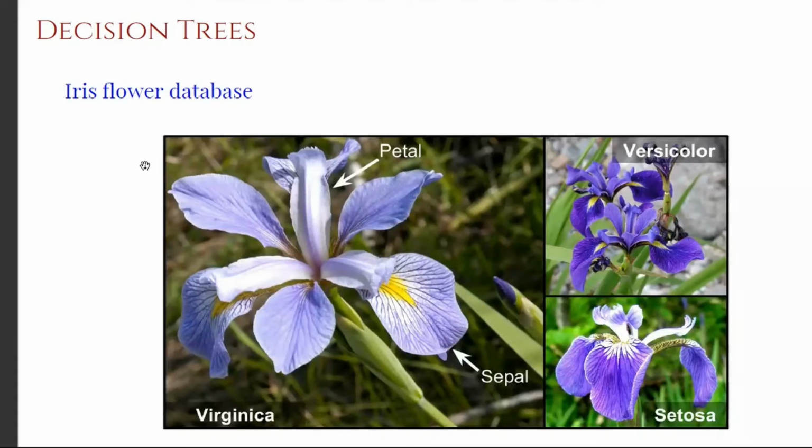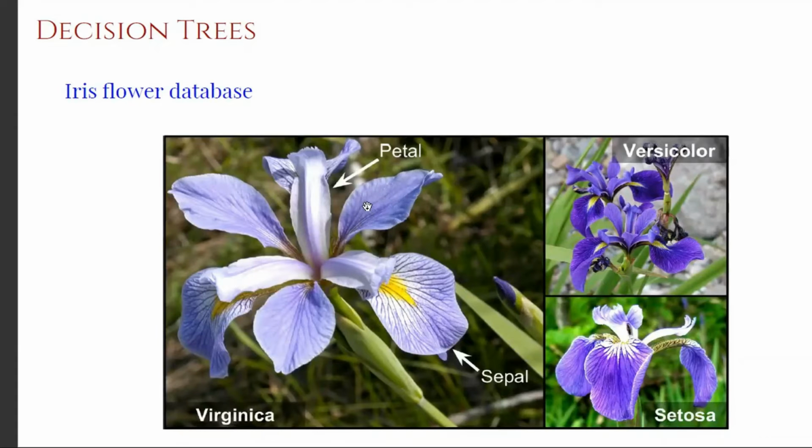It is a 3-class classification problem. There are 3 types of flowers belonging to the iris family. They are referred to as Virginica, versicolor, and setosa. These are the 3 different classes.